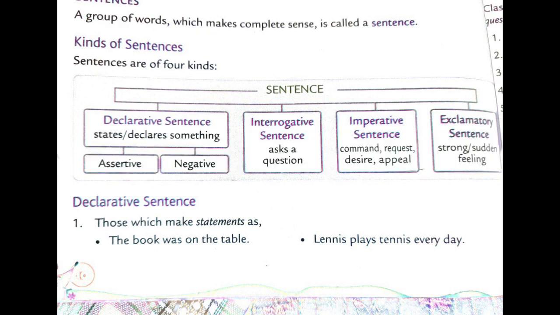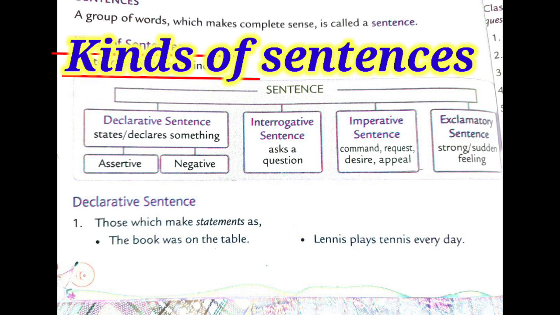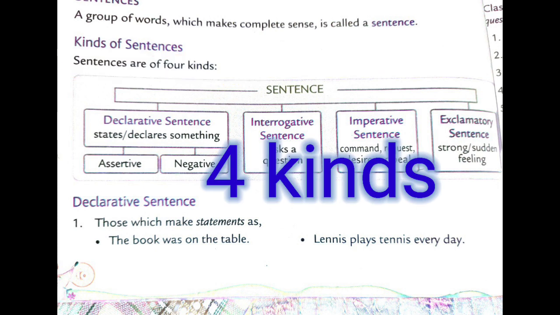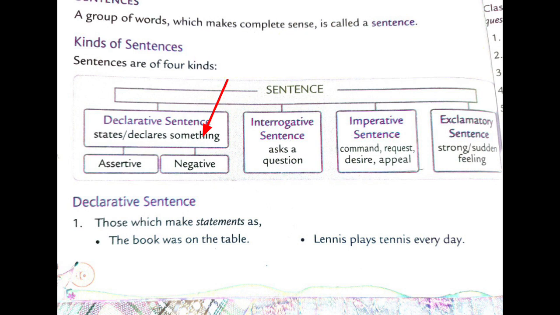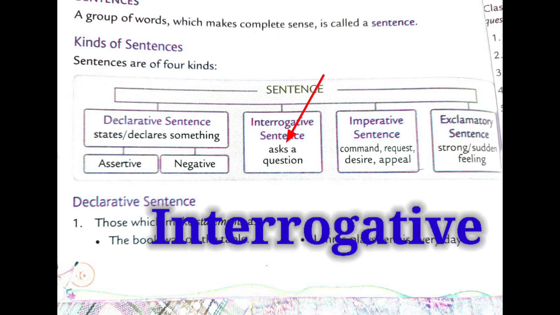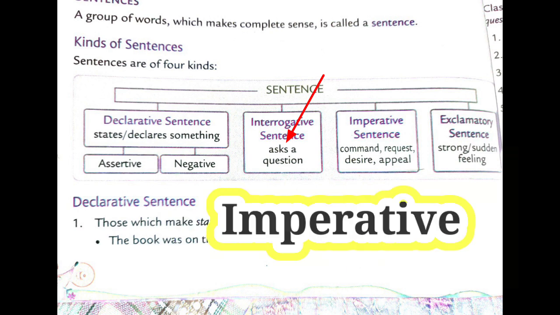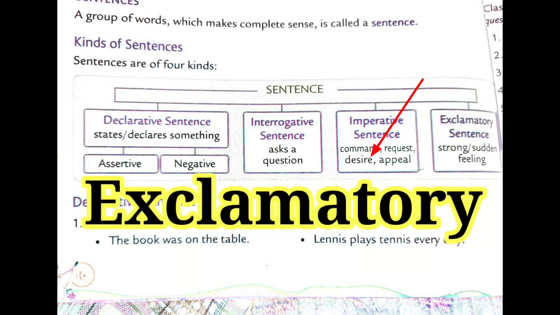Today we will study kinds of sentences. Sentences are of four kinds. Those are declarative sentence, interrogative sentence, imperative sentence, exclamatory sentence.